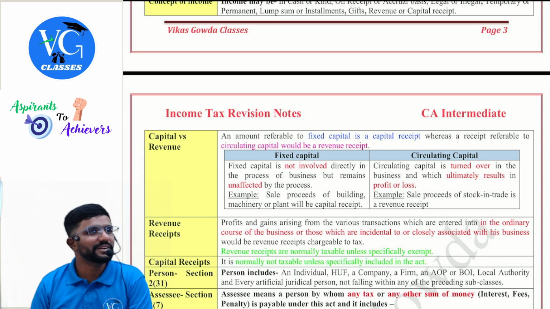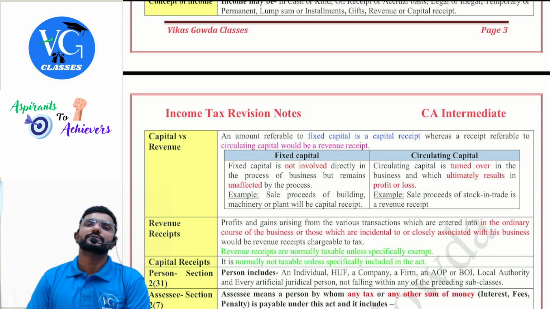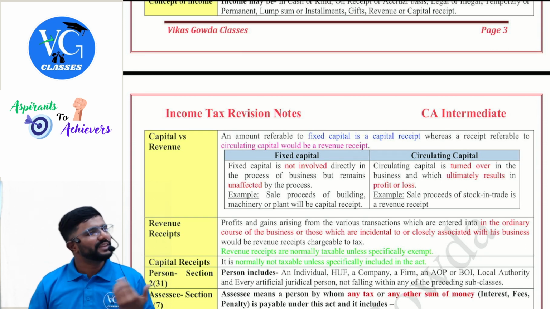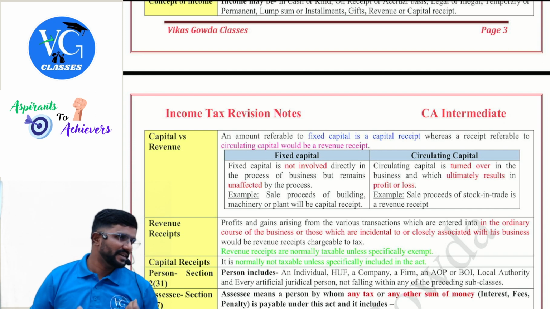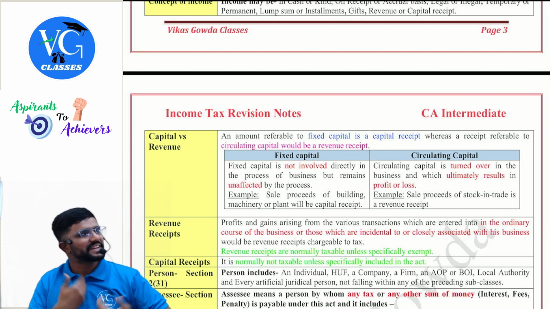Clear? Because permanent means for permanent salary, [Kannada: if you don't go to work tomorrow, they won't pay salary, or they don't like you, they fire you]. So salary is somewhere we expect that we will get regular income, or rental income, or interest income, so this we receive in a regular nature.